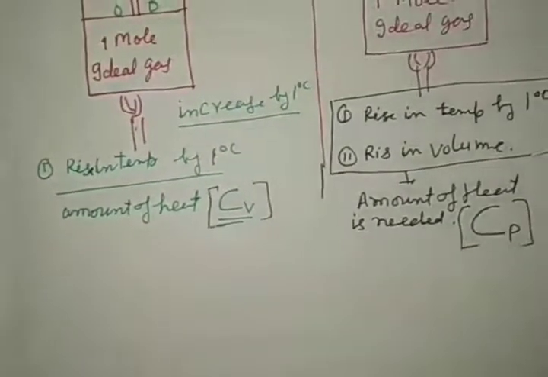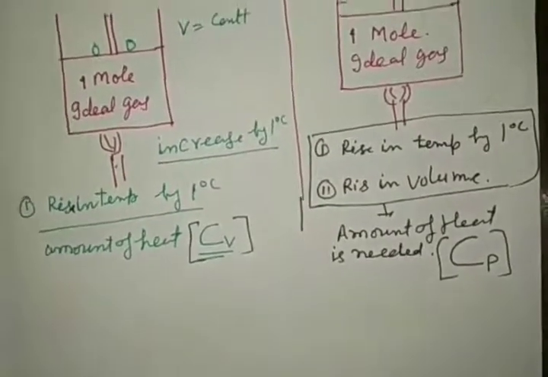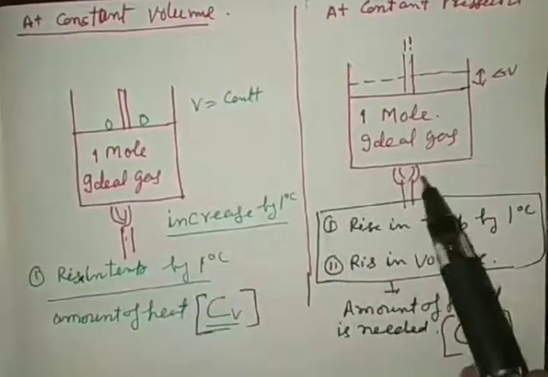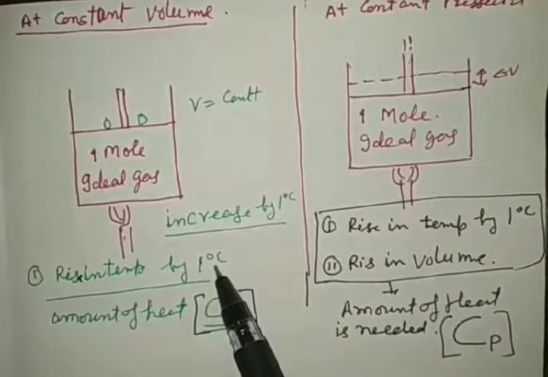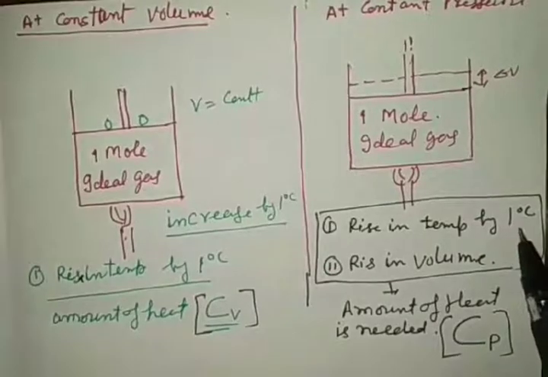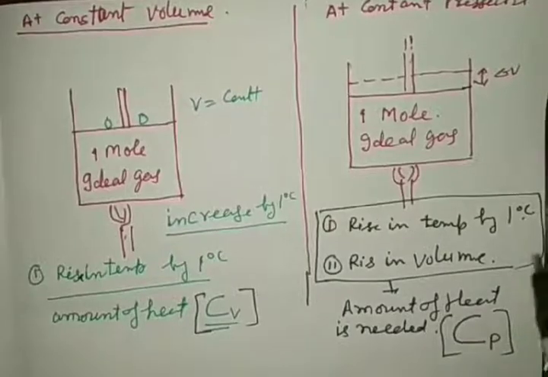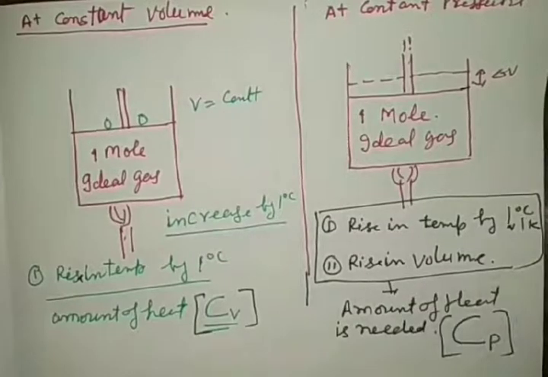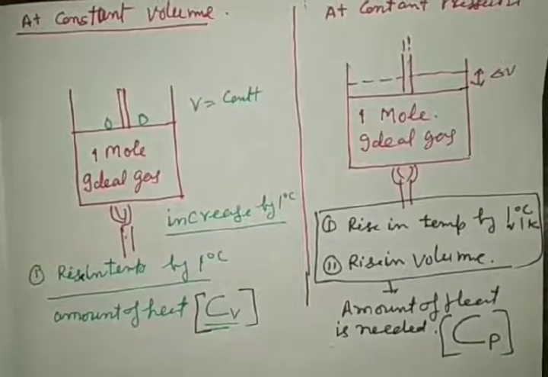Now see the comparative analysis of both. The situation is the same: 1 mole of ideal gas is filled in the same system and heat is given. In the first case we only increase the temperature by 1 degree, and here we do two works: a rise in temperature through 1 degree Celsius or 1 Kelvin, and a change in volume. So more heat is needed.